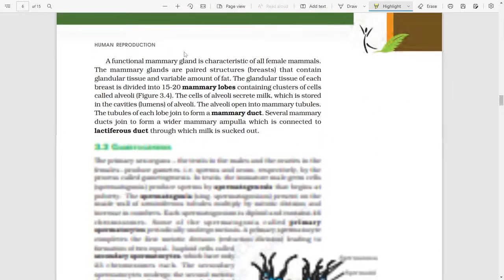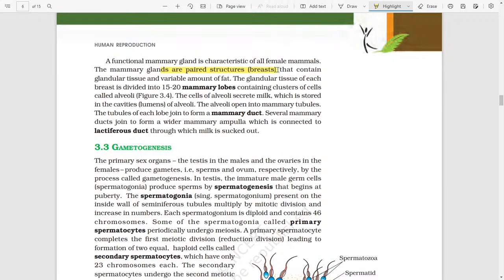A functional mammary gland is a characteristic of all female mammals. The mammary glands are paired structures, also known as breasts, that contain glandular tissue and a variable amount of fat. The glandular tissue of each breast is divided into 15 to 20 mammary lobes, containing clusters of cells called alveoli. The cells of the alveoli secrete milk, which is stored in a cavity known as the lumen of the alveoli.